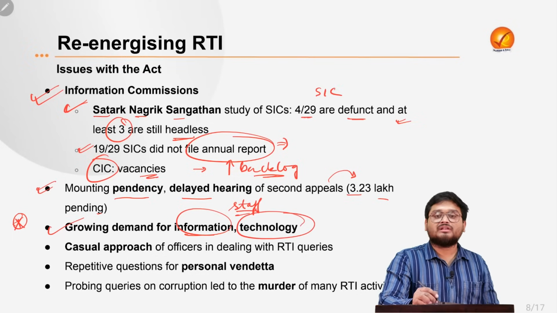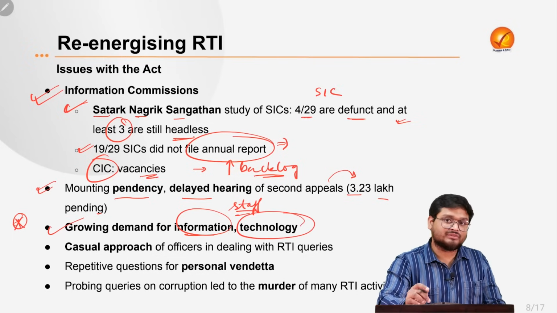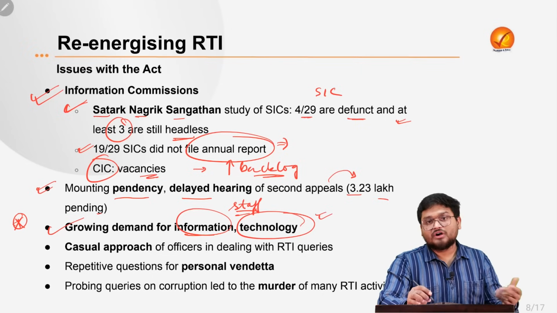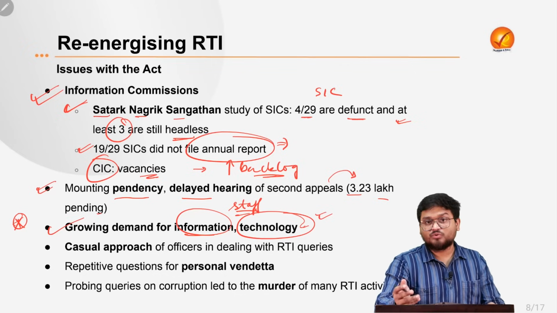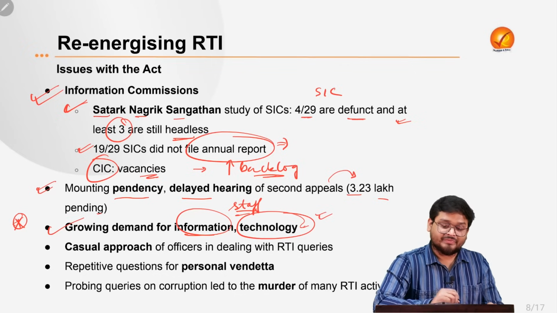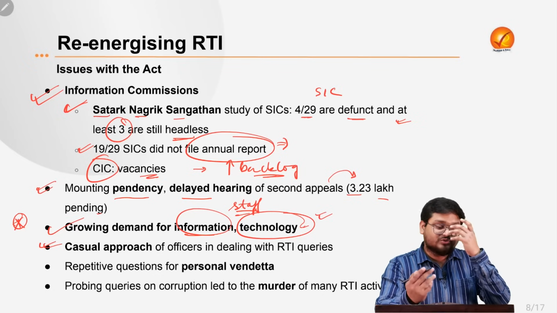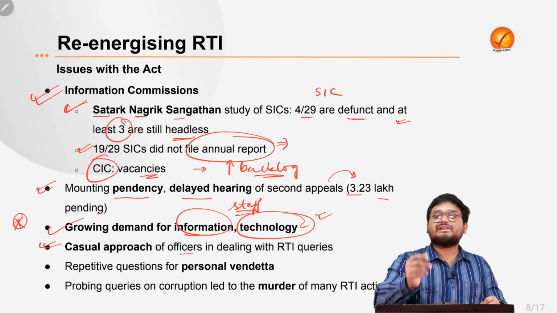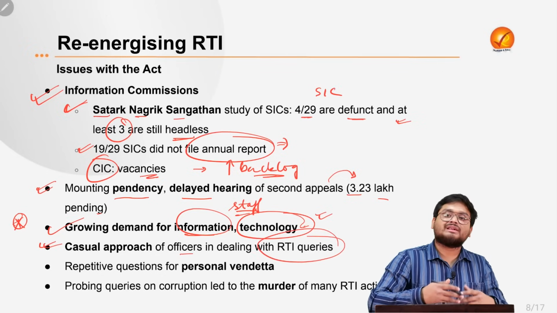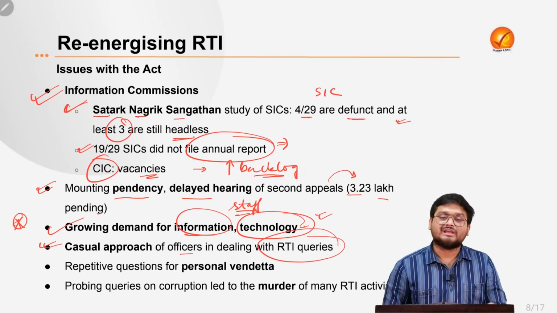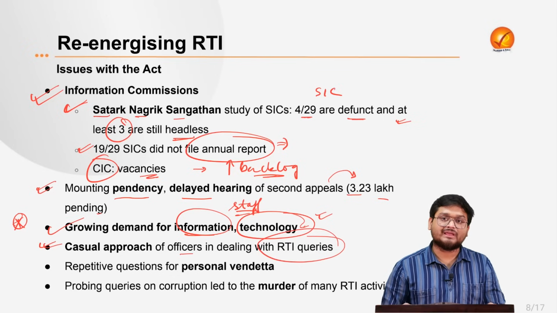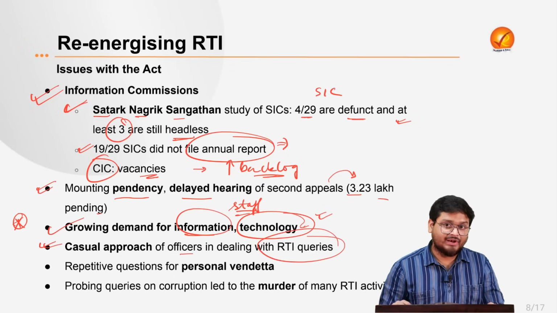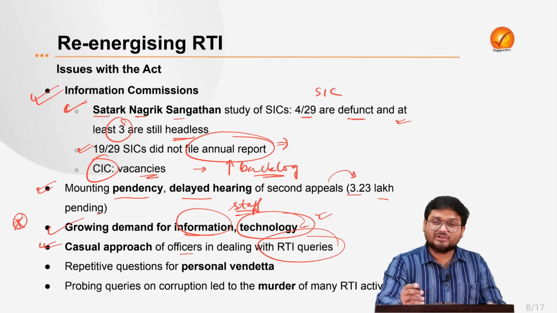Also, the technological constraints are there with the state information commissions and also the various district services and the departmental services. So technological issues are also there due to low investment in technology. Next, we also find that there is a casual approach of officers in dealing with the RTI queries. They straight away deny the provision of any information. They sometimes also keep things pending, and that also attracts fines and penalties. So these are the practical issues.